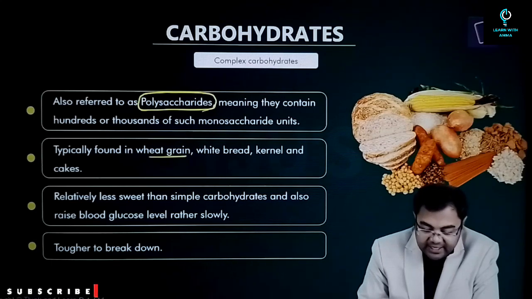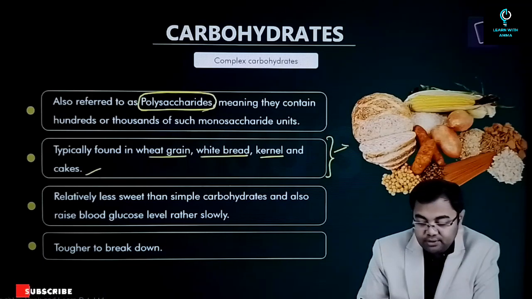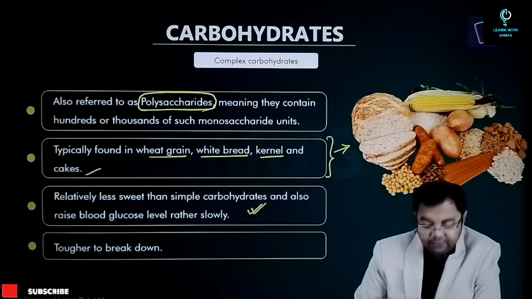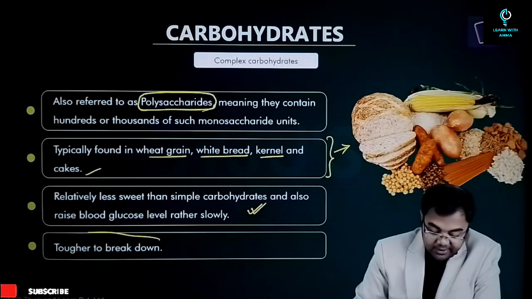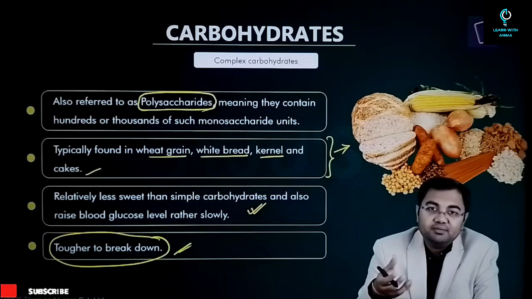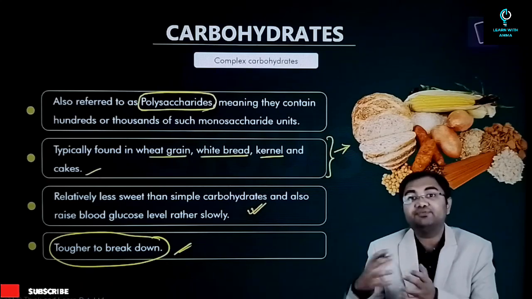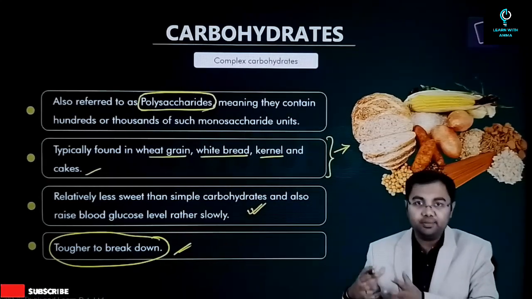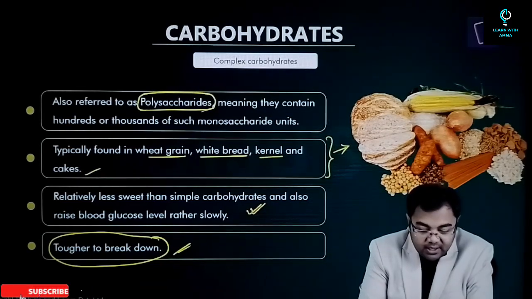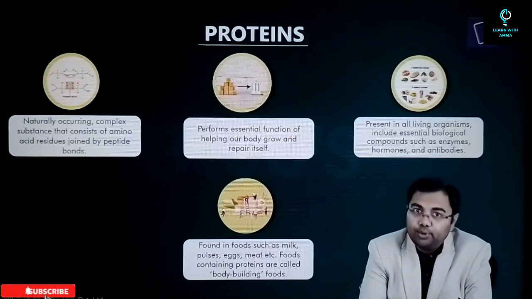You have grains, wheat grain, white bread, kernel, cakes, etc. These are all sources of carbohydrates or complex carbohydrates. Now relatively they have less sweetness, but at the same time they are tougher to break down. So that's why these are the, you can say, the bad form of carbohydrates which can be avoided or should be avoided if in case there is a weight problem or a weight gain problem that has been observed in an individual.